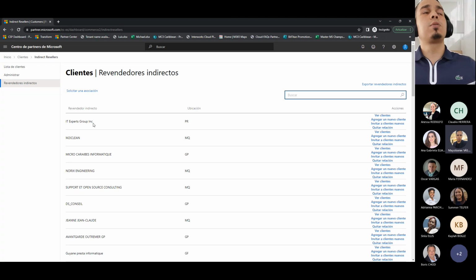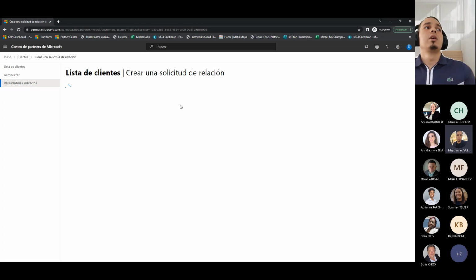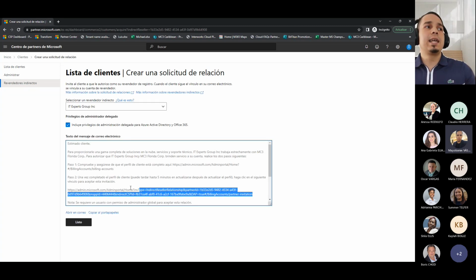For example, for IT Expert Group, they have a new customer and they want to sell 100 Microsoft 365 Business Standard, for example. But this end customer already has a tenant because they bought their licenses from Microsoft. So they need to give us those privileges so we can add those services. So you go here and invite new customer, and here the system will give you a link. This is the relationship link that the end customer needs to accept.